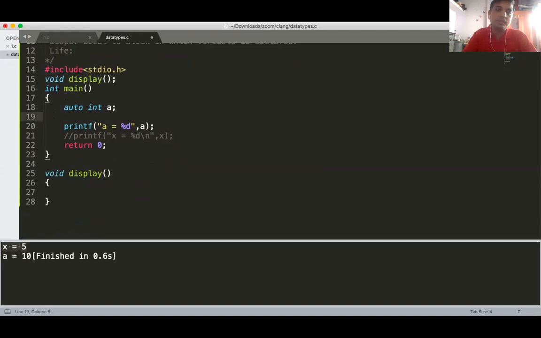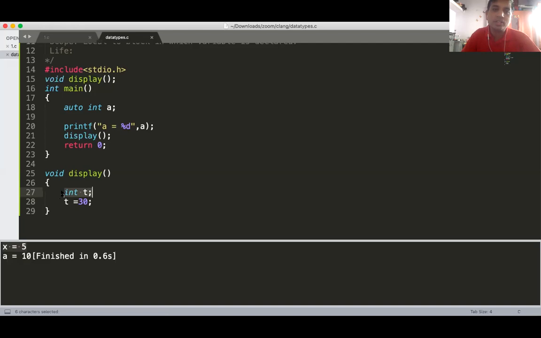What is life of a variable? Life of a variable means, suppose I have created one variable here, t is equal to 30, and here I'm calling the display function. Tell me, when does this t get created?